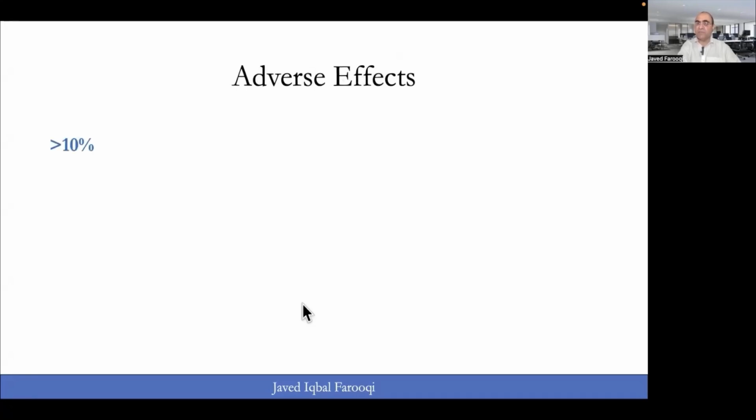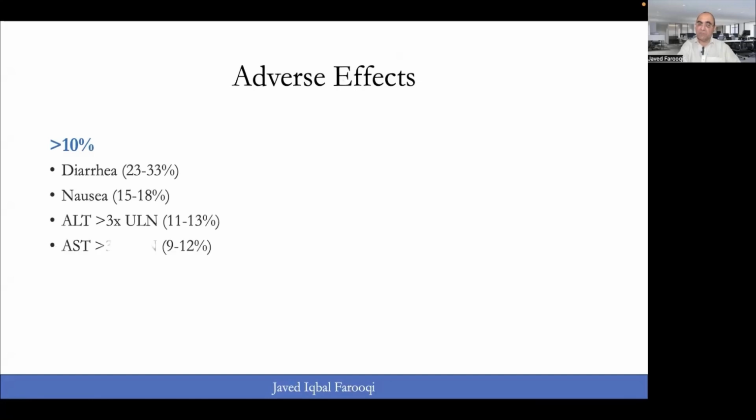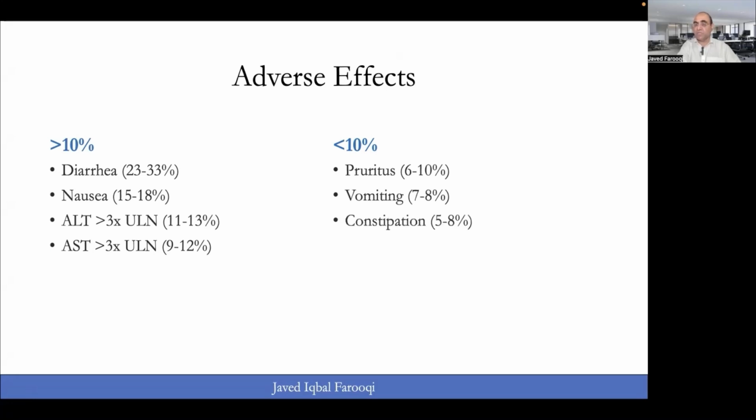We can divide the adverse effects into two: those less than 10% and those more than 10%. Those more than 10% include diarrhea in 23 to 33%, nausea in 15 to 18%, ALT more than 3 times in 11 to 13%, and AST more than 3 times in 9 to 12%. Those with less than 10% include pruritus 6 to 10%, vomiting 7 to 8%, constipation 5 to 8%, abdominal pain 5 to 7%,